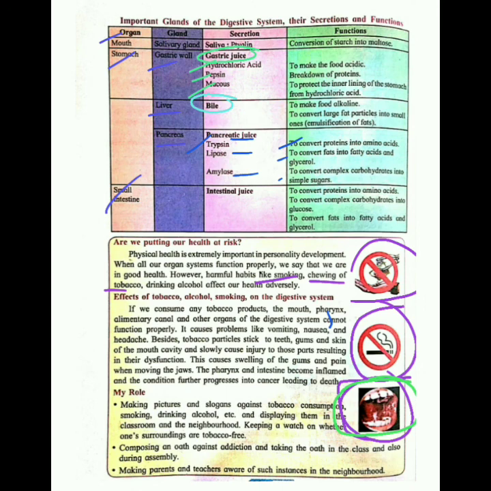That's why it is said that you should not be addicted to tobacco, alcohol or smoking, because it affects your digestive system right from your mouth up to your intestines. All the parts are affected. So my dear students, please, you should take care that you don't get addicted to such things. Okay.